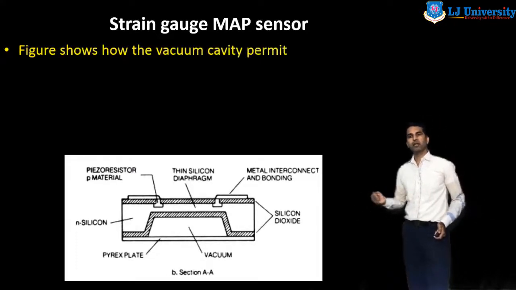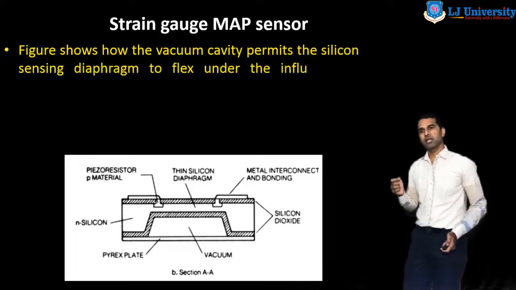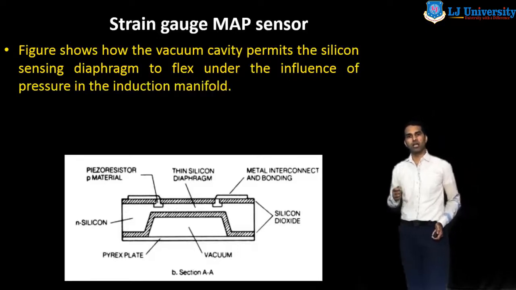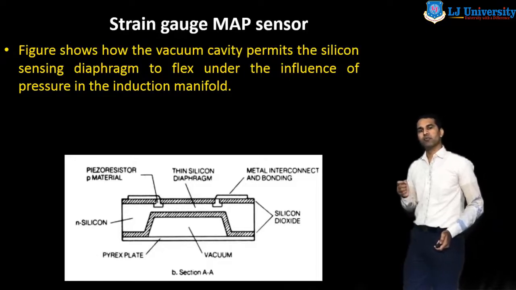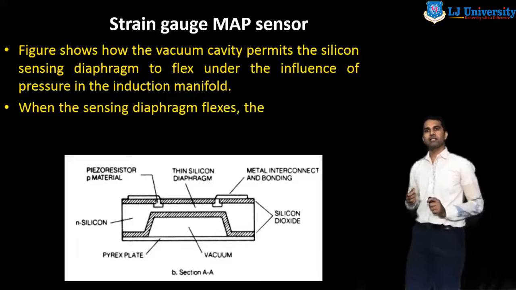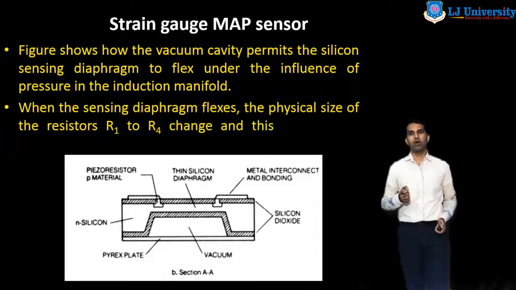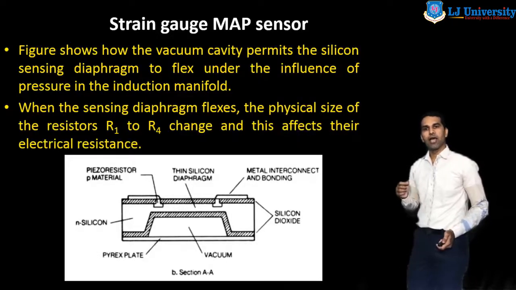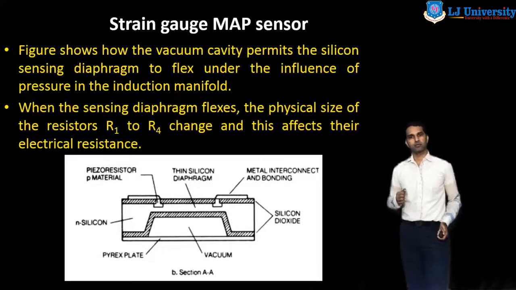Here, this figure indicates how the vacuum cavity permits the silicon sensing diaphragm to flex under the influence of pressure in the intake manifold. When the sensing diaphragm flexes, the physical size of the resistors R1 to R4 changes, and this affects their electrical resistance.